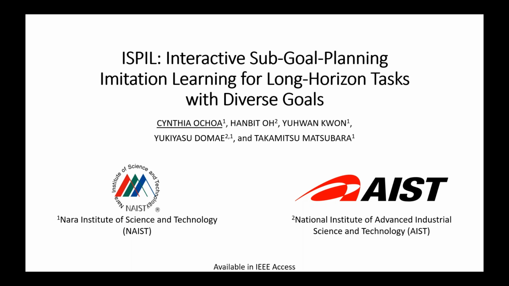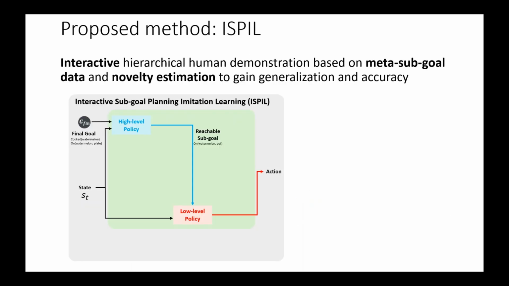In this video, we introduce our paper ISPIL, Interactive Sub-Goal Planning Imitation Learning for Long Horizon Tasks with Diverse Goals. We propose interactive sub-goal planning imitation learning, ISPIL, that trains a hierarchical policy where the high level provides a reachable sub-goal, and the low level provides actions towards completing the sub-goal.